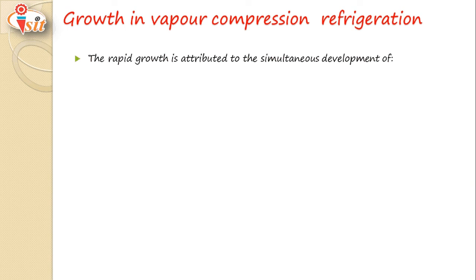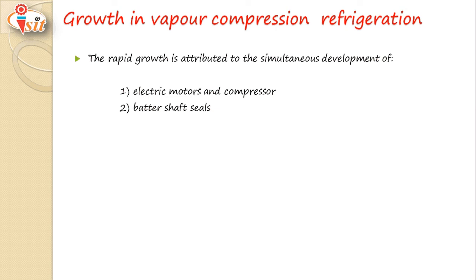The rapid growth is attributed to the simultaneous development of components of the refrigerator. So the first one, electric motor and compressor. In earlier days, compressor and motor were separate units, but nowadays the compressor and motor are a single unit, which we call a hermetically sealed compressor.